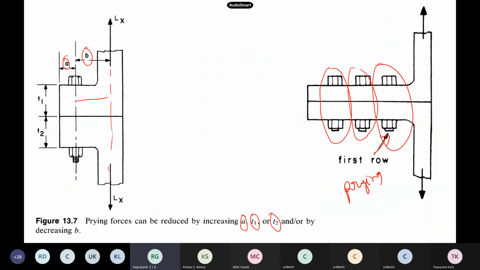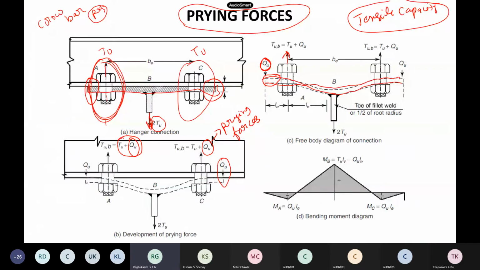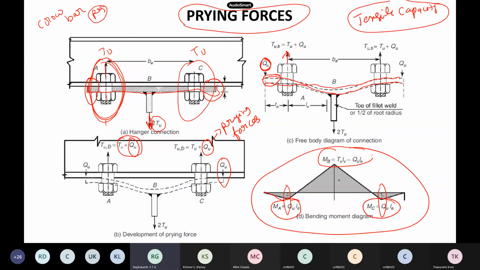Another thing: whenever you have this prying, a bending moment also will be there, because the plate starts trying to bend. If you try to plot the bending moment diagram, it looks like this. You would have done this in structural analysis also. So this is the bending moment, and this is where the bolts are located, due to the prying force. So Qu into Le, you followed, right? These are the bending moments basically.